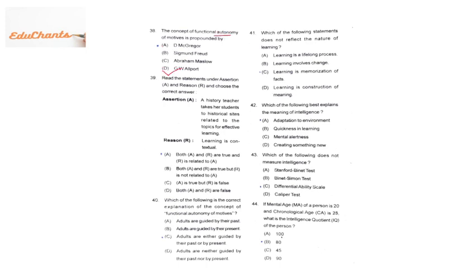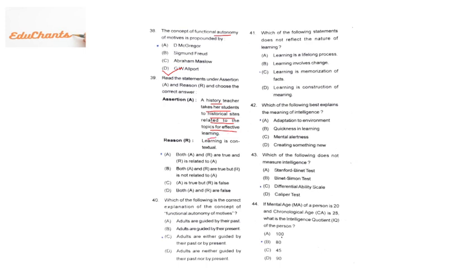Then assertion reason. This type of question I have already told you will definitely be asked. So now we'll discuss the assertion. A history teacher takes her students to historical sites related to the topics for effective learning.